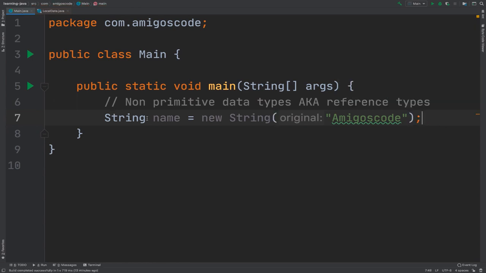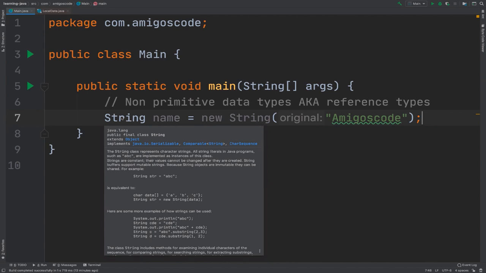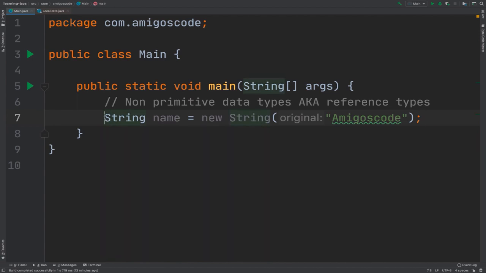Now one difference between reference types and primitives is that reference types always start with uppercase. Remember, if I was to have int, so this is a primitive, and then age equals, let's say, 20, right? So you see that this int starts with a lowercase.